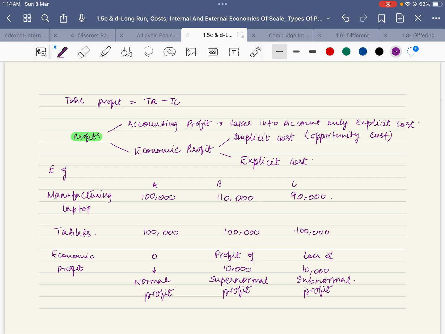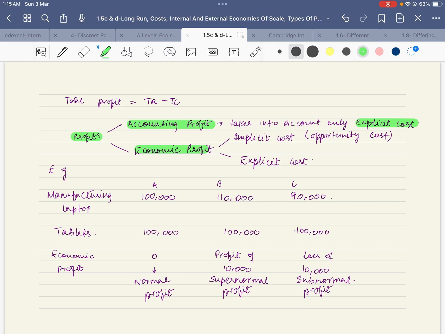When we talk about profits in economics, there's a difference. We have two kinds of profits: accounting profits and economic profits. Accounting profits are the profits which the accountant takes into account, and how an accountant looks at profits, whereas economists look at profit in a different manner. When accountants calculate profit, they take into account only explicit costs, which are the physical costs, cost of raw material, and the costs that are extremely obvious.